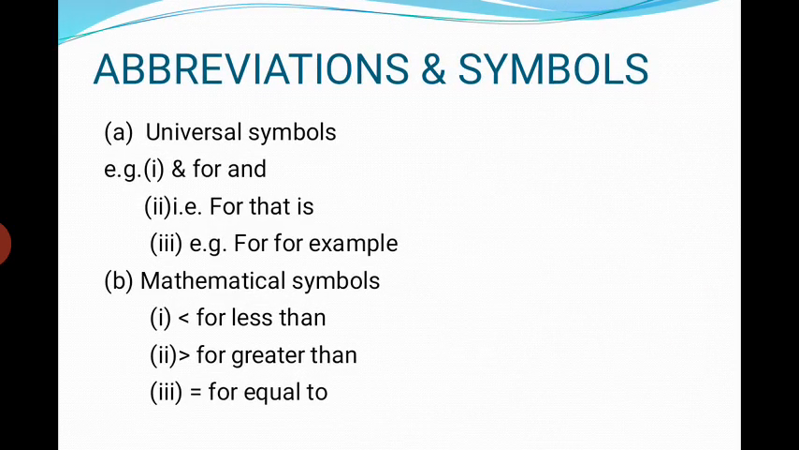We have universal symbols. For example, in the first one, this symbol stands for and. The second one, IE, stands for that is. Then we have EG. This stands for example. After that, we have mathematical symbols that can be used in making notes. This first one stands for less than. The second one stands for greater than, and the third one stands for equal to. These are universal symbols and mathematical symbols.